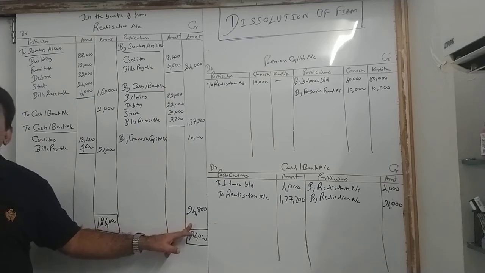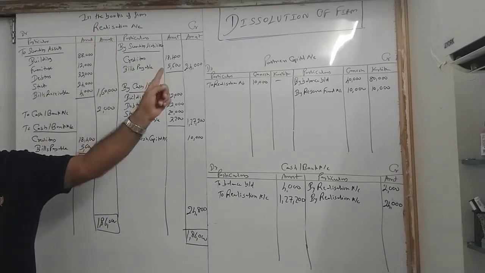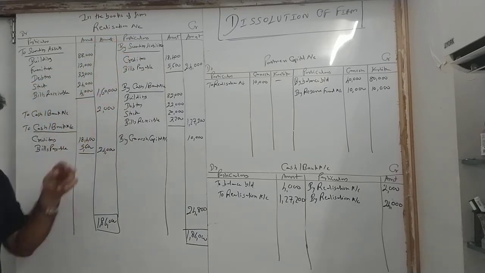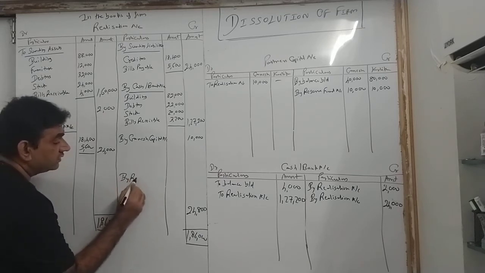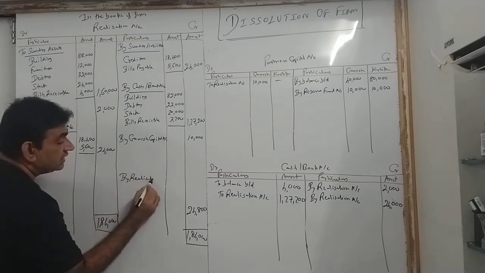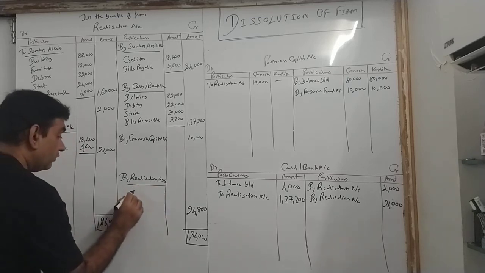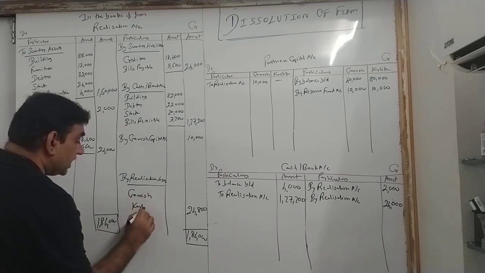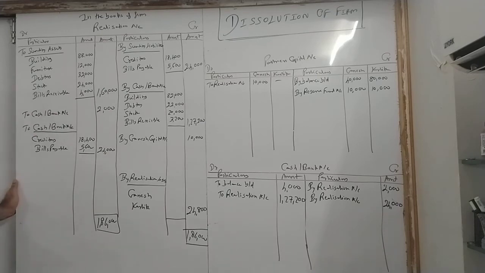Now what did we used to call it in admission? In admission it was revaluation, we called it revaluation loss. Here it is realization, so we call it realization loss. So what you do? By realization loss, underline, write the names of both the partners, Ganesh and Karthik, and the ratio is equal.